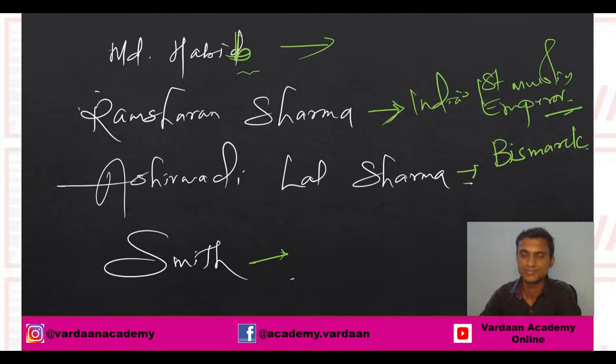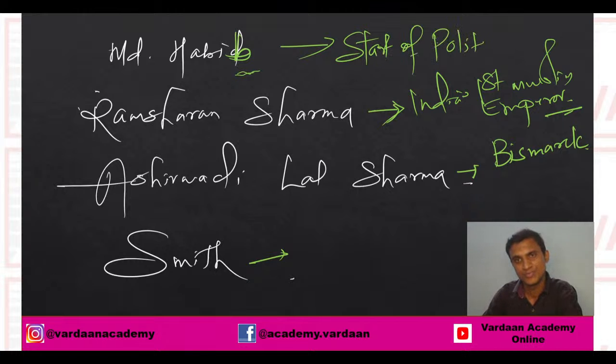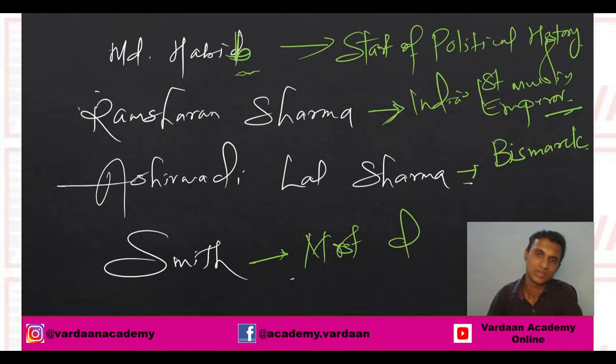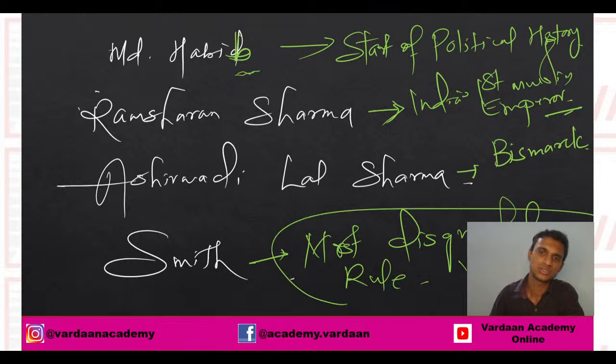Then Muhammad Habib calls his tenure the start of political history. And then Smith calls it the most disgraceful rule. So remember these points and remember these four names. These are four historians who have studied Alauddin Khilji and they gave their own comments about his rule.